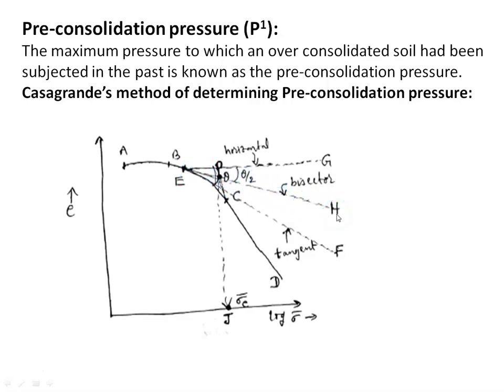Extend the straight line portion CD backwards to intersect the bisector. This is the bisector, intersecting at a particular point. Say it is point P. Now draw the vertical PJ through P, which cuts the x-axis at point J. The point J indicates the pre-consolidation pressure.